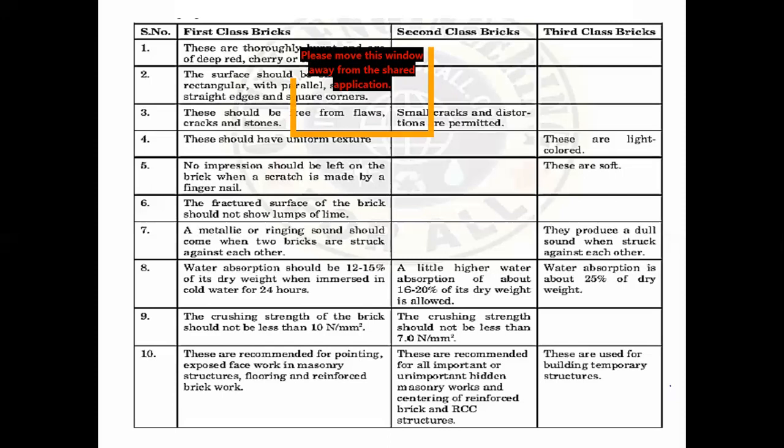And efflorescence should be moderate, and for higher class bricks, efflorescence should be very slight.